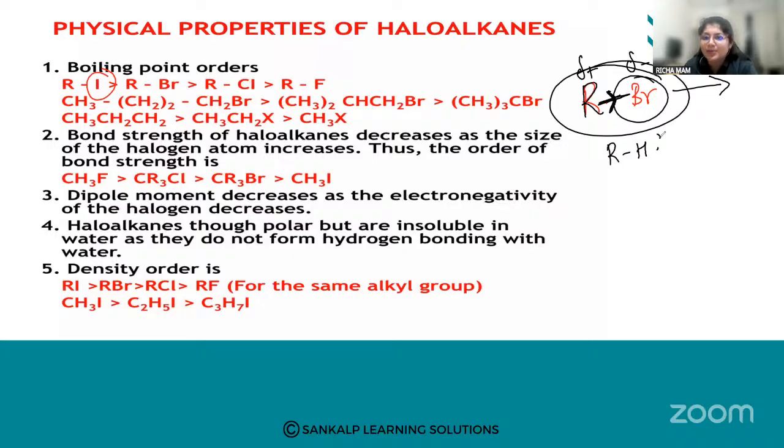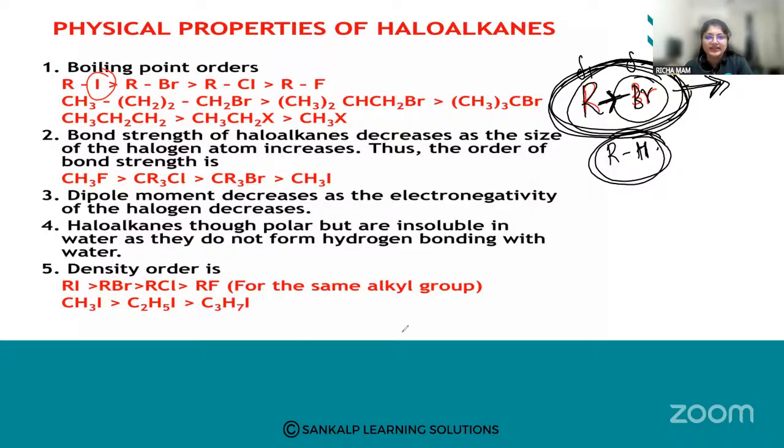So as compared to your hydrocarbons, your halogen substituted compounds have a high melting point and boiling point, as compared to hydrocarbons of the same molecular mass. But when you see your halogen substituted compounds as compared to hydrogen, your halogen atoms have higher mass, and as polarity is also there, the melting point and boiling point of these halogen substituted compounds will be more. So this is about the haloalkane boiling point.